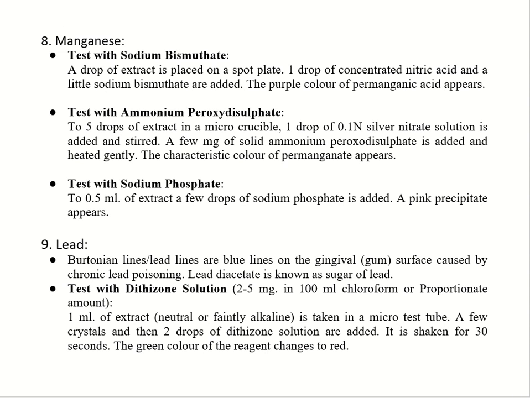For the testing of lead, dithizone solution is used, that is prepared by adding 2 to 5 milligram of dithizone in 100 ml chloroform to 1 ml of extract. Extract would be neutral or slightly alkaline. 2 drops of dithizone solution are added. It is shaken for 30 seconds and the green color of the reagent will change to red.